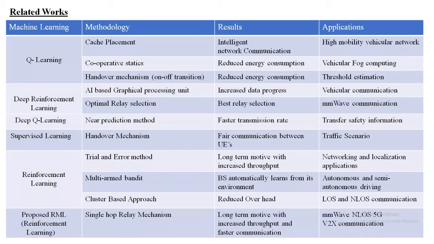Next is deep reinforcement and Q-learning, which is used in graphical processing unit, optimal relay selection, and near prediction method. In optimal relay selection, a best suitable relay is chosen from vehicles traveling in platoon, and from this relay, the information is broadcasted to all its neighbor vehicles. And for the near prediction method, the vehicle traveling near the base station is selected as a cluster head. From the base station, the information is transmitted to that particular vehicle, and from that vehicle, the information is broadcasted to its neighbors. And this handover mechanism is also implemented using supervised learning.